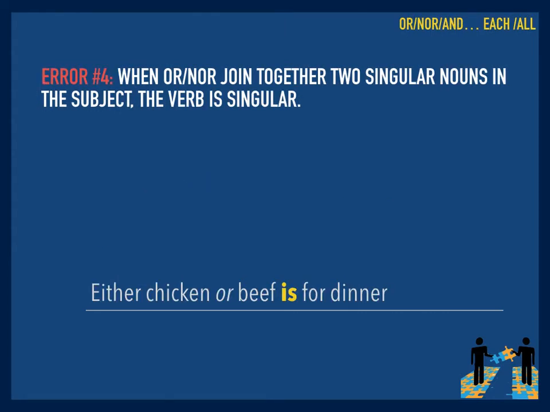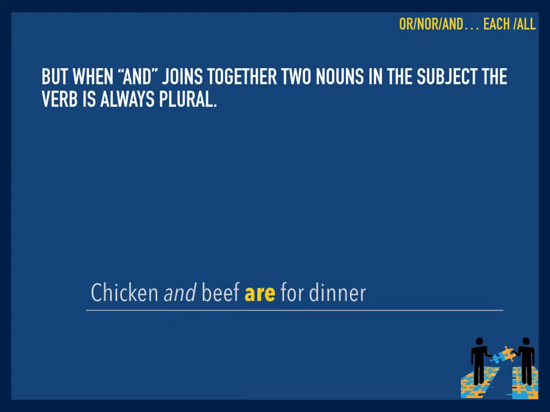All right, lastly, we get a little messed up with words like or and nor. So it's either chicken or beef is for dinner. We're not talking about both of them being for dinner. It's one or the other. So we want the singular subject is. But if we say chicken and beef, we're talking about both of them. We want the verb to be plural.